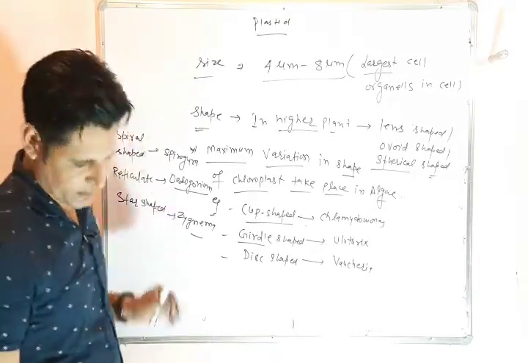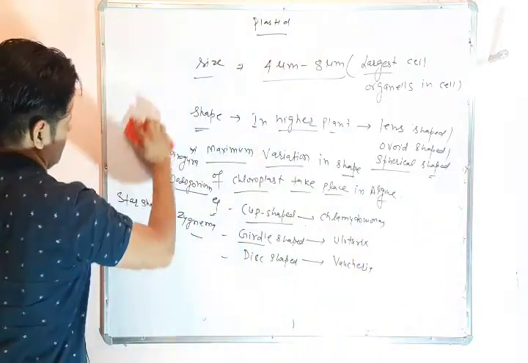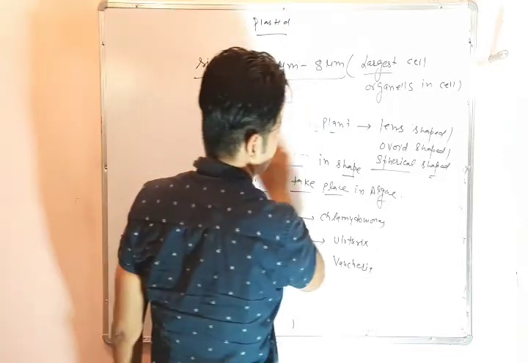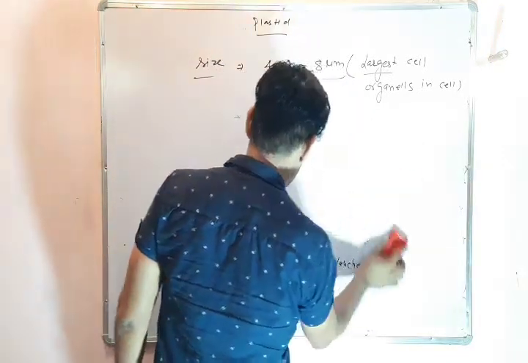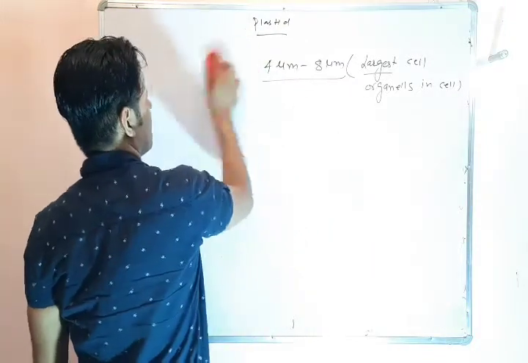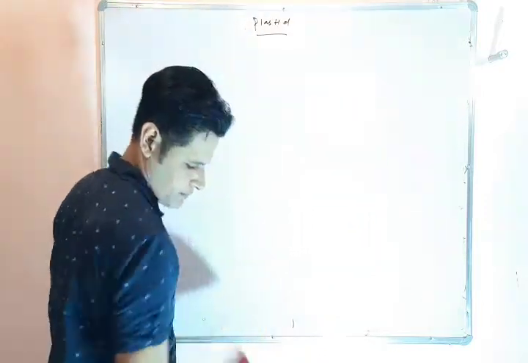So this is about the shape of plastid, which is present in different shapes in algae. But in higher plants the shape is fixed: lens shaped, spherical shaped, and ovoid in shape.